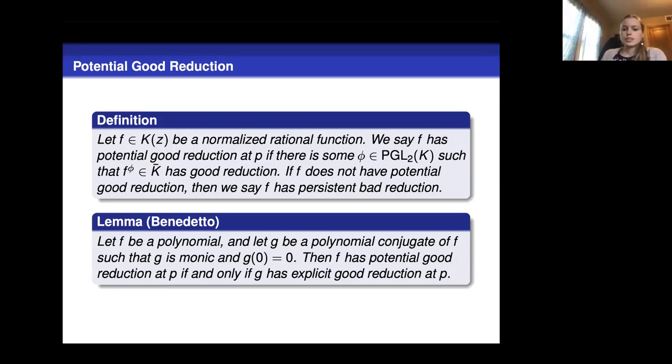So if we specifically have a polynomial, we can always conjugate it, or find a conjugate that is monic and fixes 0. And if that conjugate has explicit good reduction, then we know all of its conjugates have potential good reduction. So conjugating to make something monic and fix 0 gets us the best conjugate possible, right? So this is the best case scenario where we know all of the primes of good reduction and all the primes of persistent bad reduction.